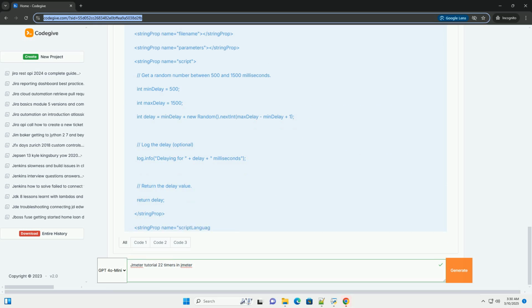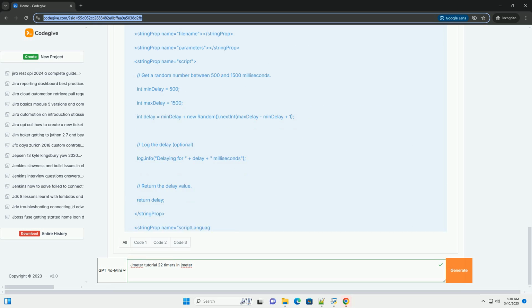Types of timers in JMeter. JMeter offers a variety of timers, each designed for specific delay patterns. Let's explore the most commonly used ones. 1. Constant timer.